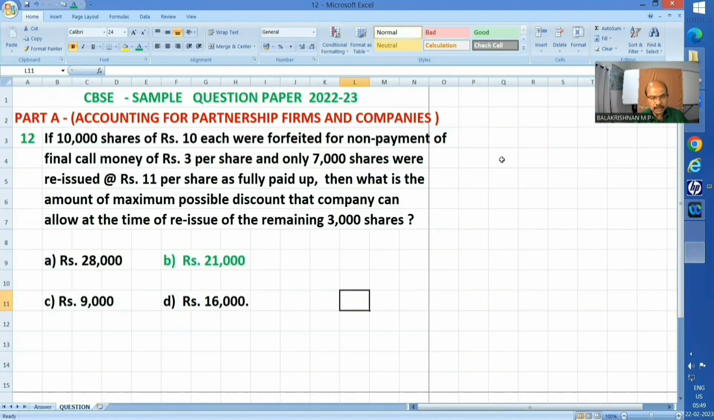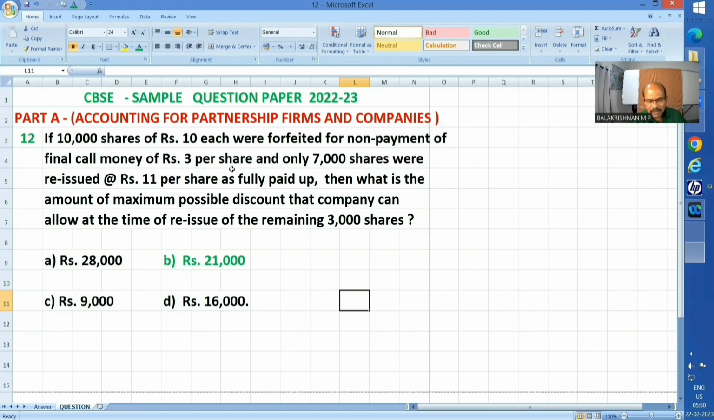If 10,000 shares of rupees 10 each were forfeited for non-payment of final call money of rupees 3 per share, and only 7,000 shares were reissued at rupees 11 per share as fully paid up, then what's the amount of maximum possible discount that the company can allow at the time of reissue of the remaining 3,000 shares? 4 different answers, and the answer B, rupees 21,000 is the correct answer.